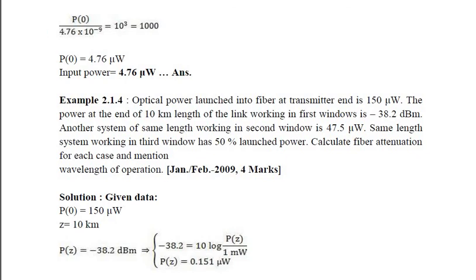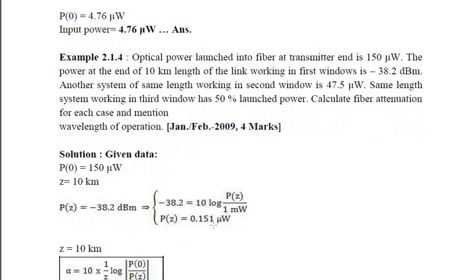It is not given in microwatt. So this is how it has been converted. The PZ actual value, minus 38.2 in dBm, is equal to 10 log of PZ by 1 milliwatt. So we get this PZ in milliwatt value.